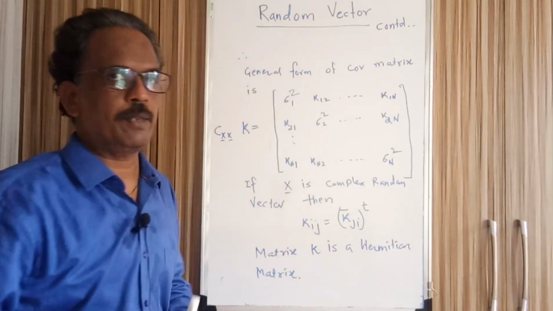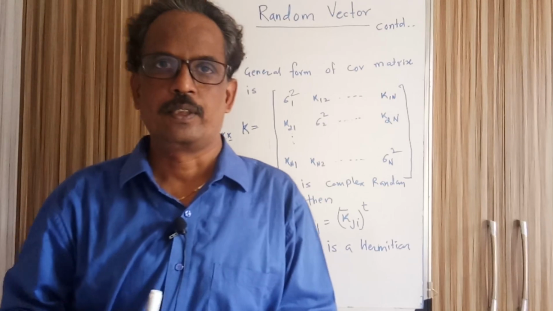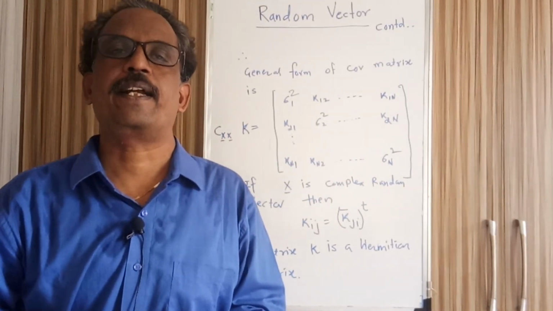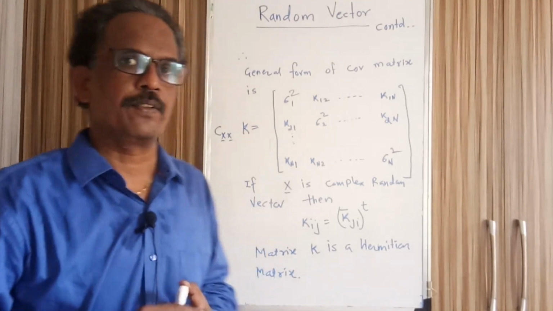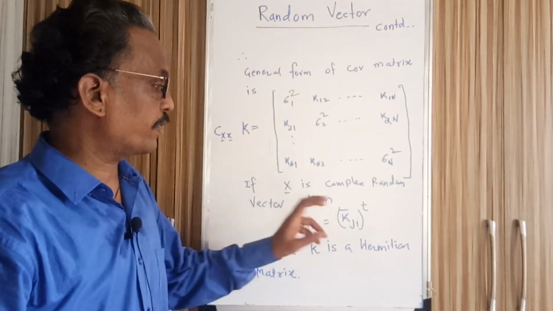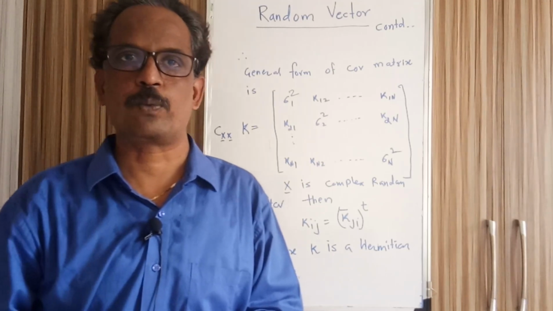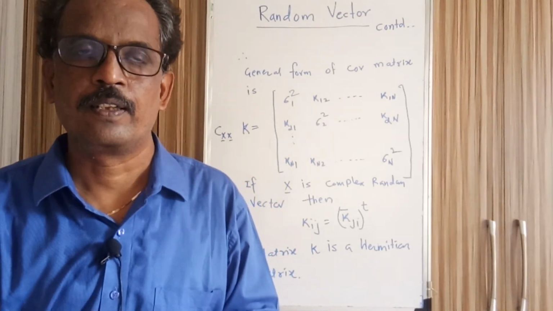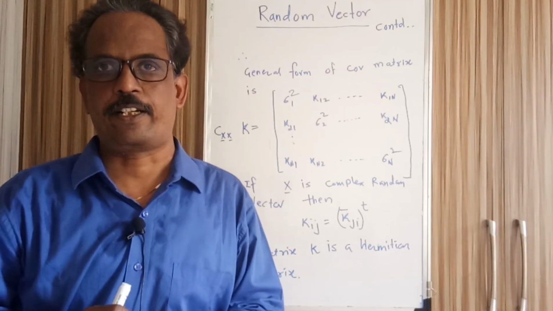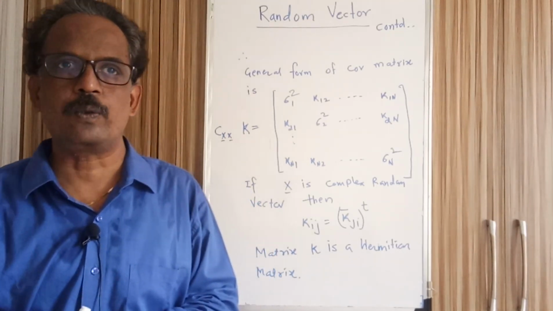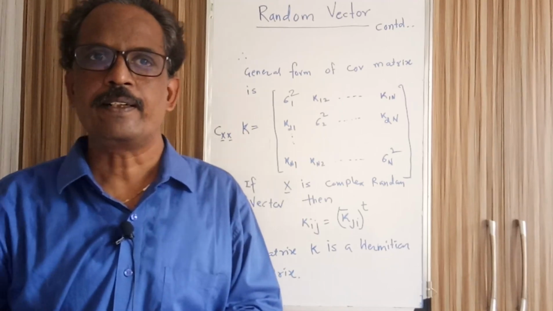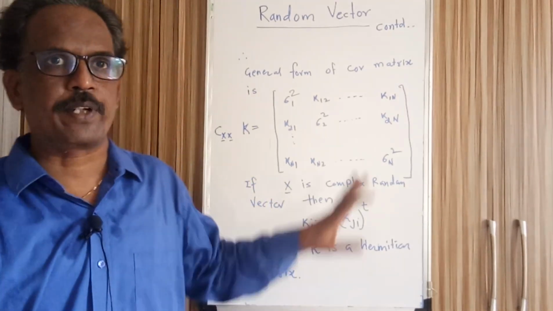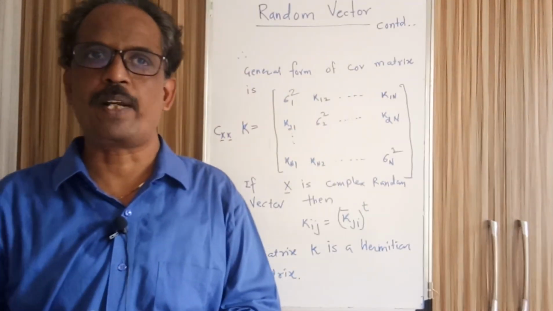If I consider those elements kij and kji, what is the relation? The relation is they are conjugate transpose of each other. Kij and kji are conjugate transpose of each other. So if I take the conjugate transpose of this matrix, you will get the same matrix. So we can say this matrix is a Hermitian matrix when x is complex. Here I have taken the example when x is a complex random variable.